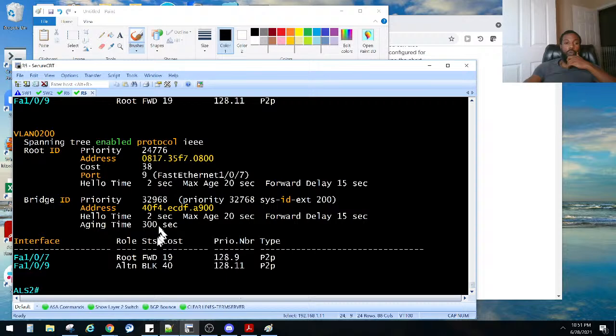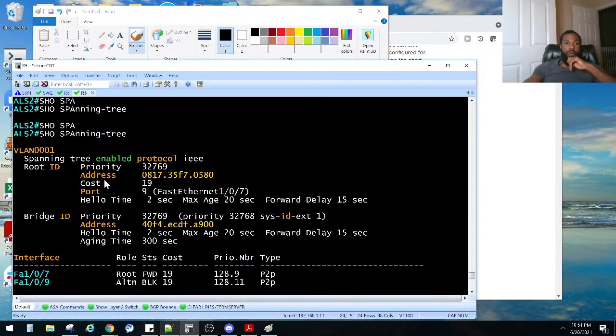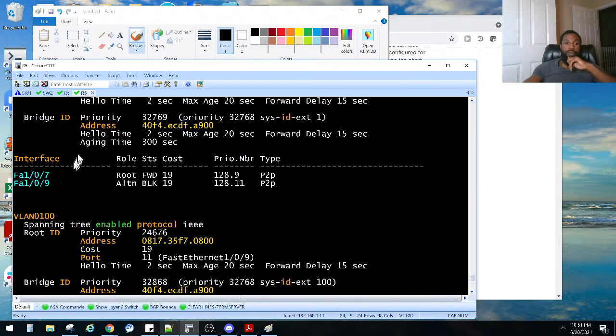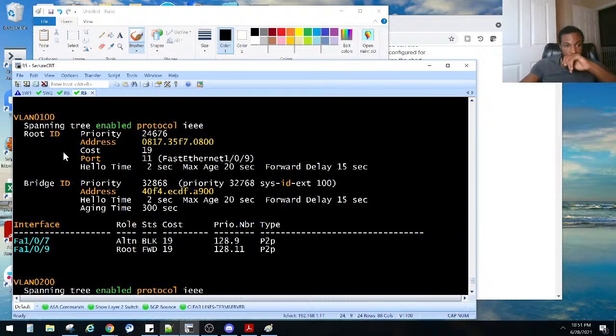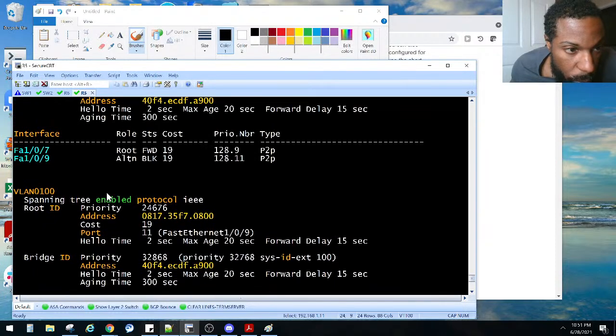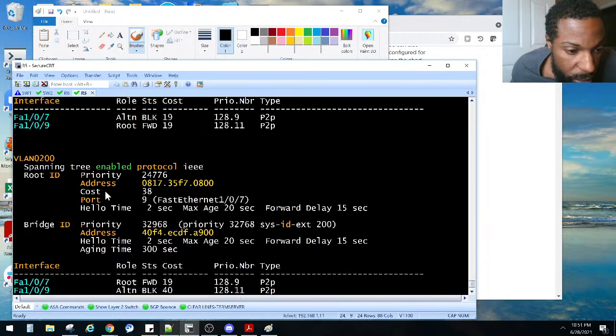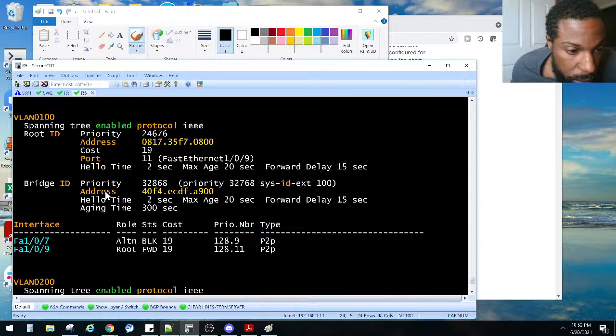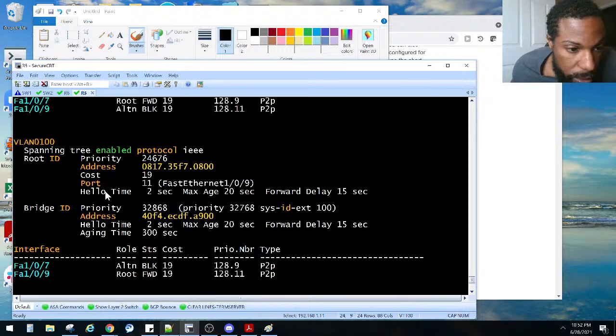Okay, so we got a root port to 200. We should write all of these out. Don't worry about VLAN 1. So VLAN 100, we have an alternate blocking port, 107. So this is ALS. What switch are we on right now? This is ALS 2.